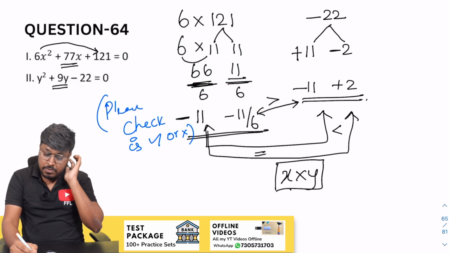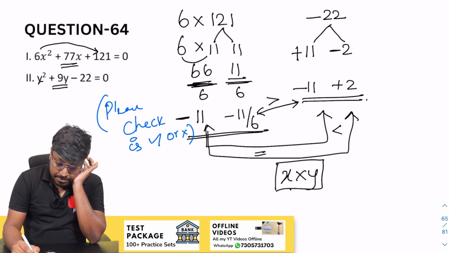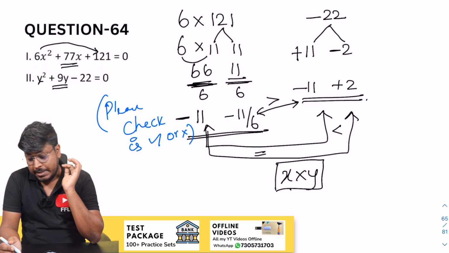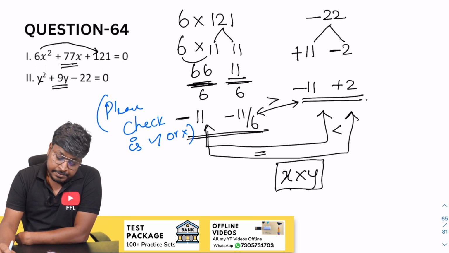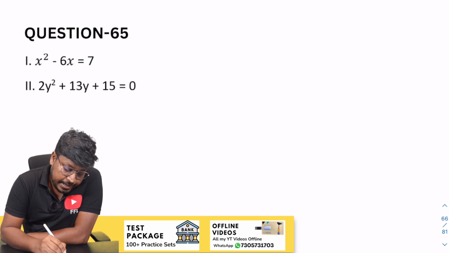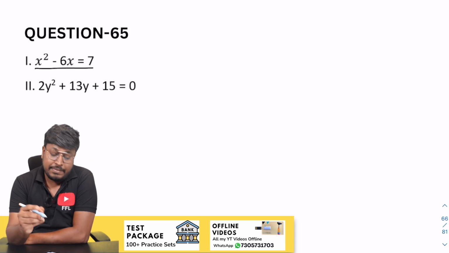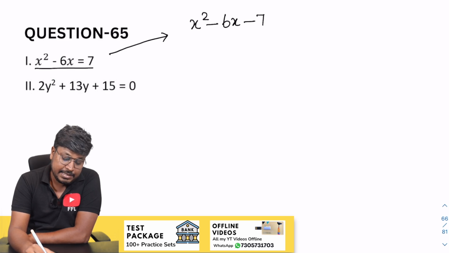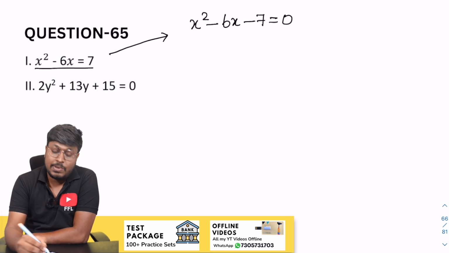So plus and plus, 2 positive values, plus and minus, 1 positive and 1 negative. Minus 11 will be greater than. Okay. So question number 65. So x square minus 6x equal to 7, right? So what you need to do is first frame it as a quadratic equation. x square minus 6x minus 7 is equal to 0, and then solve the question.